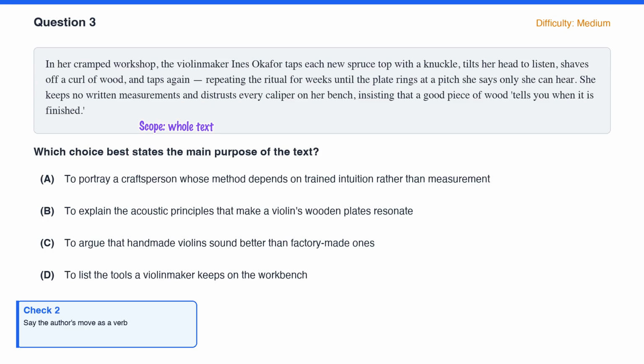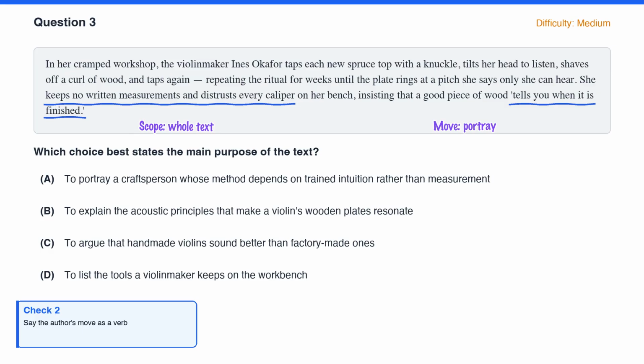Look at what piles up. She taps and listens, shaves a curl of wood, taps again for weeks, keeps no measurements, distrusts every caliper, and says the wood tells her when it is done. None of that explains violin physics. All of it paints a person who works by ear and instinct. Predict. To portray a maker who trusts intuition over measurement.